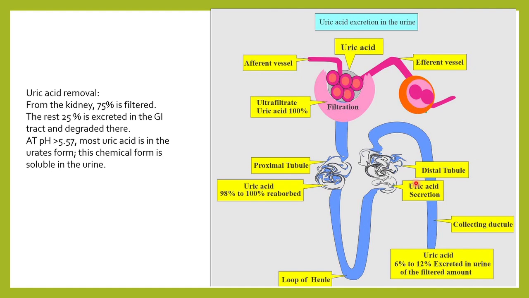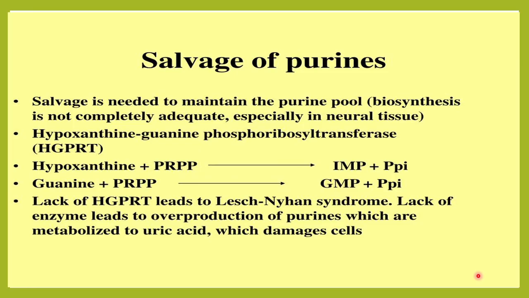Around 75% of uric acid is filtered by the kidney, and around 90% of it is reabsorbed, and the remaining 25% is excreted. This is the proximal tubule, where 90 to 95% of the uric acid is reabsorbed and the rest is excreted by the kidney.